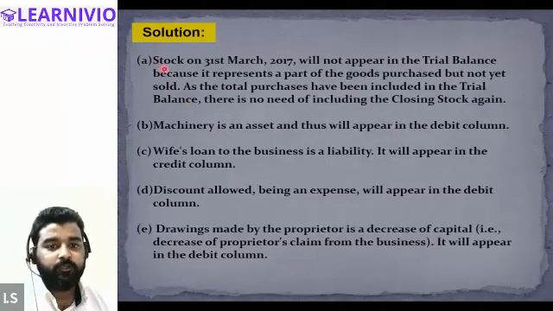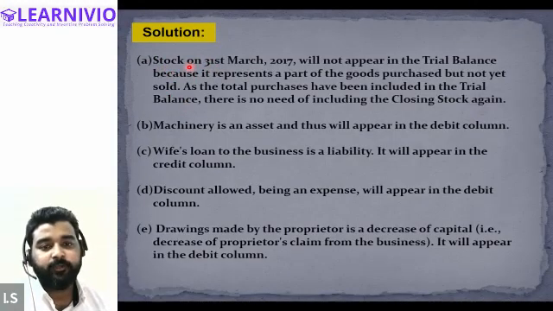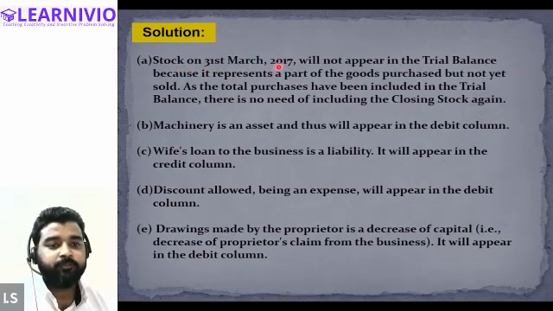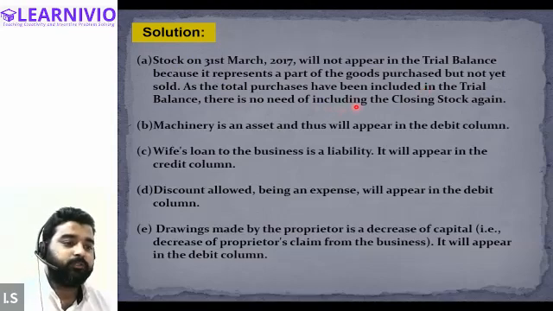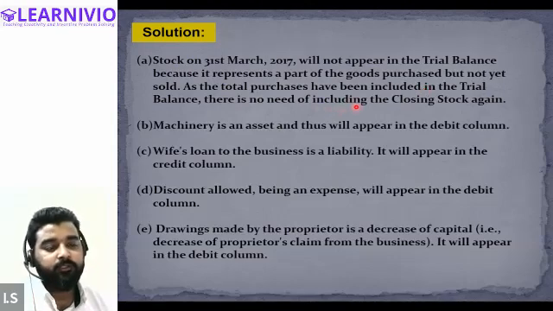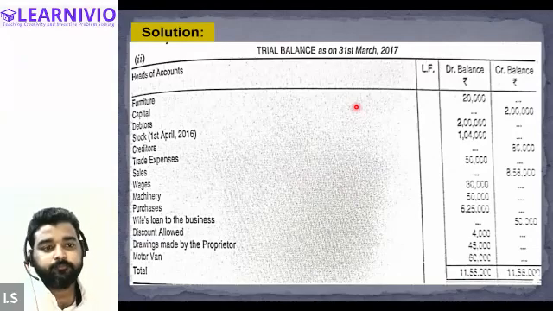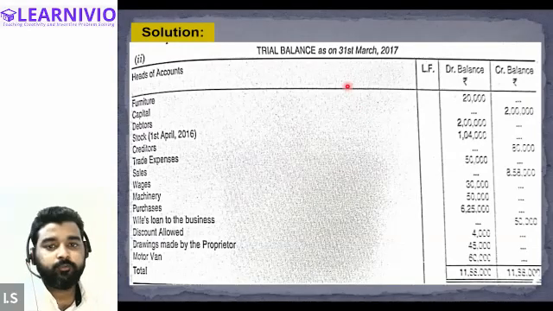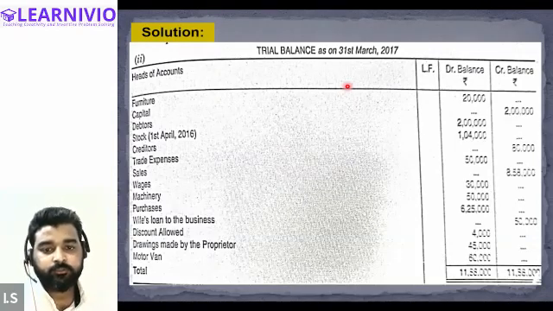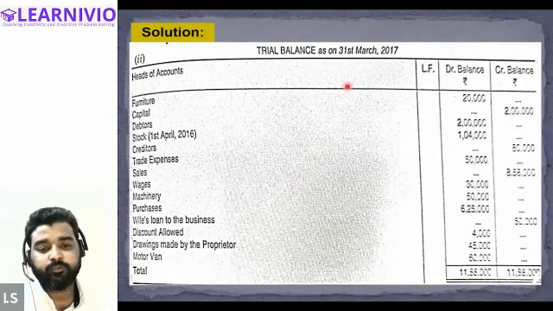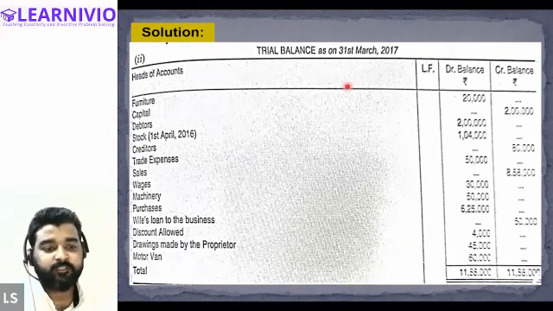See, I have also explained this in the first point. That is, stock on 31st March 2017 will not appear in the trial balance because it represents a part of goods purchased but not yet sold. As the total purchases have been included in the trial balance, there is no need to include the closing stock again. So closing stock will not be shown in the trial balance. The correct trial balance will look something like this. I hope all of you must have done this. Just the value of the purchase, the value of the closing stock will not be shown. Everything is otherwise correct.